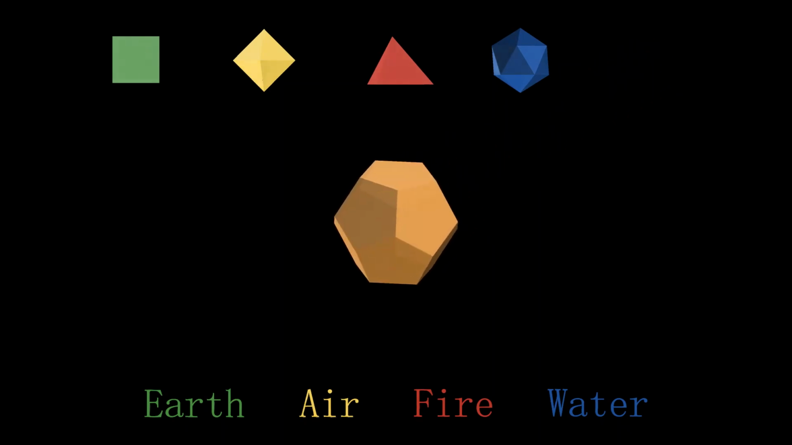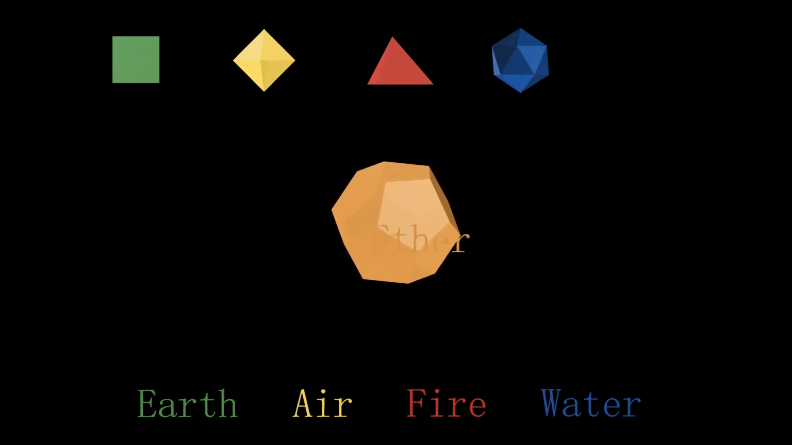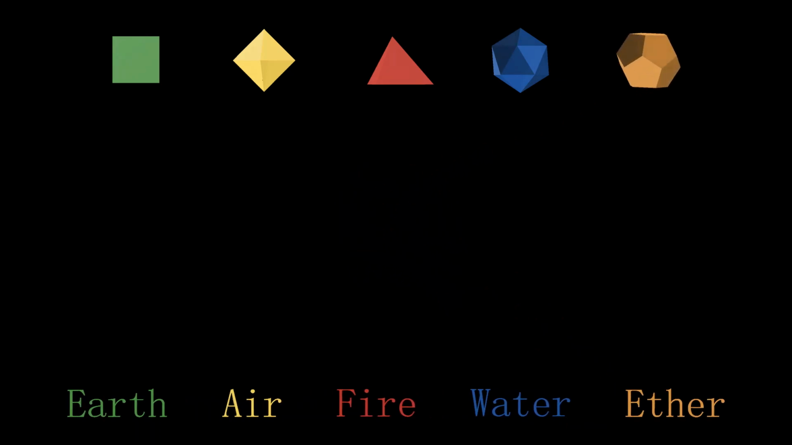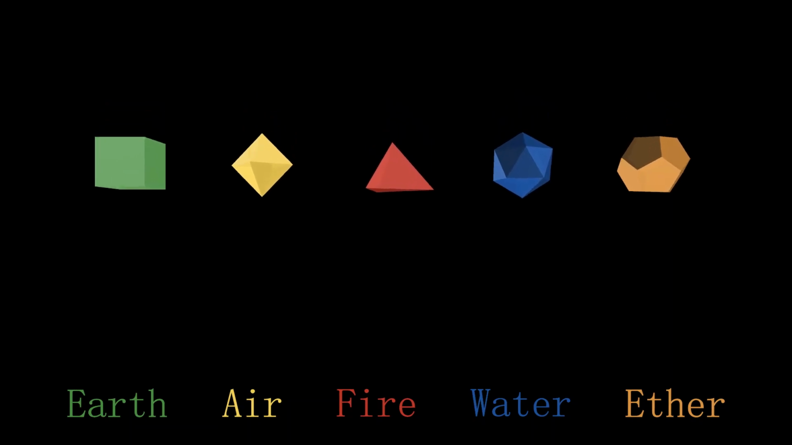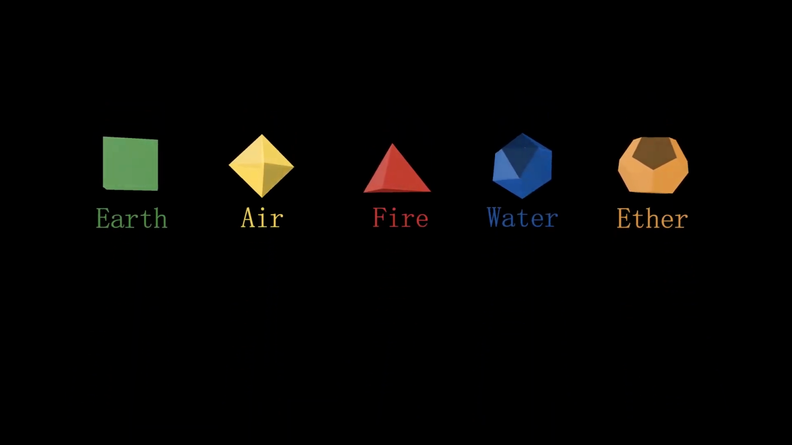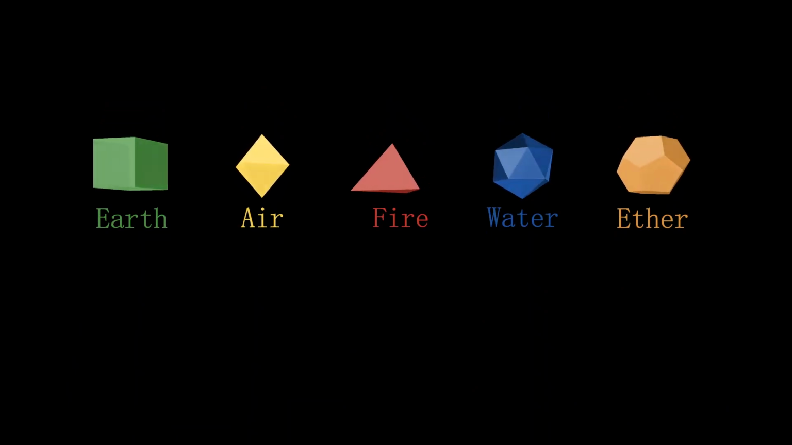Finally, we have the dodecahedron. Since there are only 4 basic elements and they have all been assigned to other polyhedra, Plato's student Aristotle created a 5th element, the ether that permeates the universe, to link the dodecahedron with ether. Everything seems reasonable and gives a sense of mystery, so the association of the 5 regular polyhedra with the 5 elements has been passed down for a millennium.